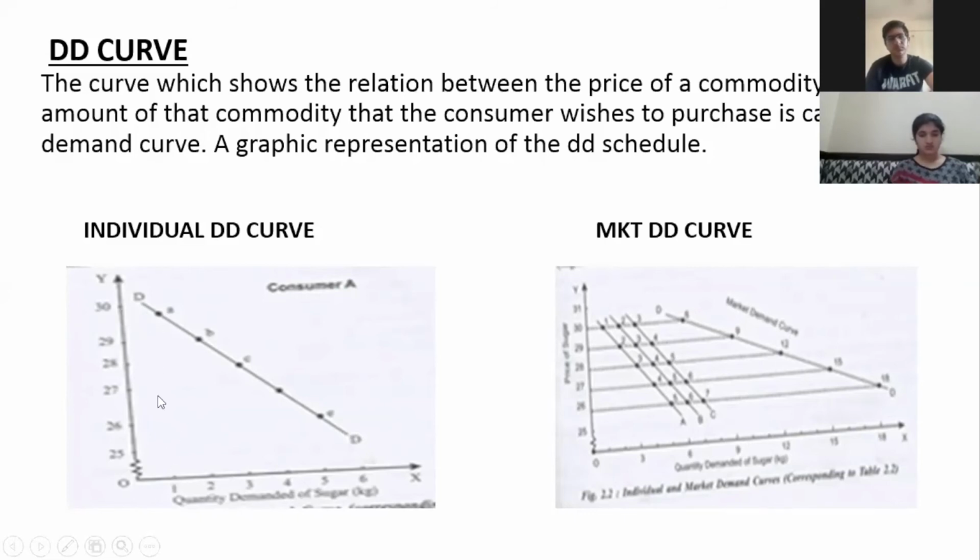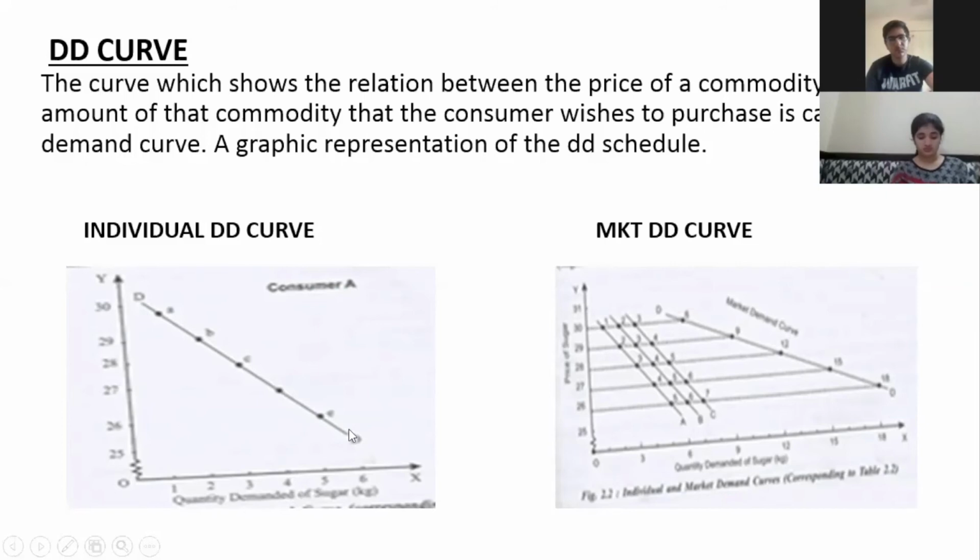Okay, on the x axis, this is 30 kg demand. At 29 it is 2, so you can see the cursor moving, all of you. So this B is your second point. Same way, C and D, they have plotted all the points. Joining these points, they have got a curve.